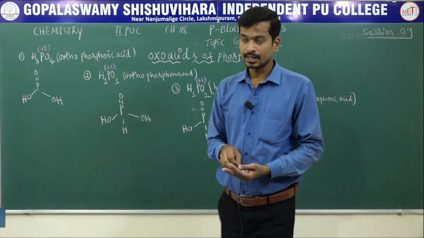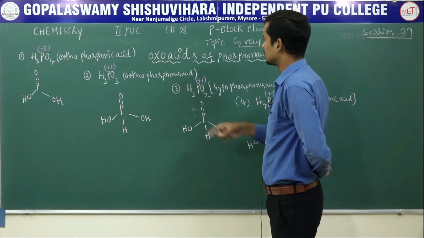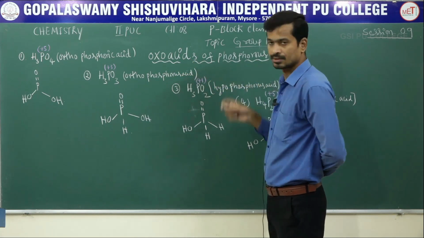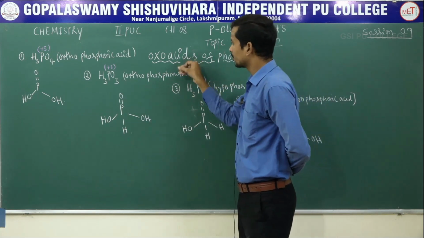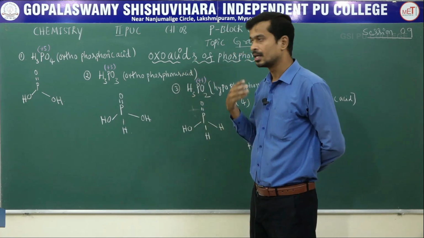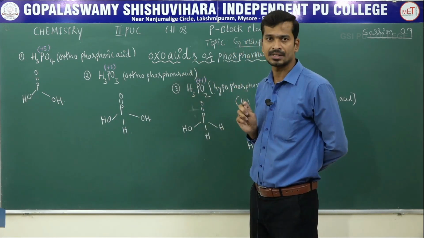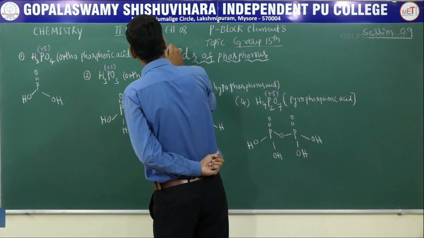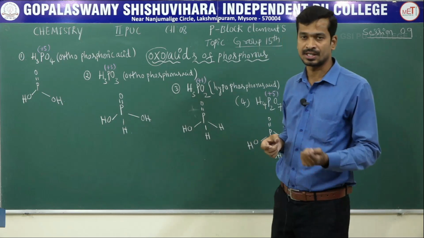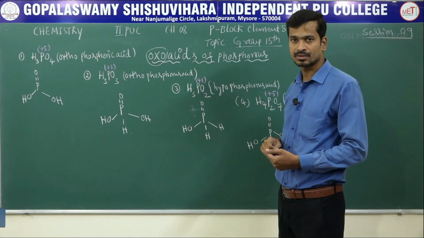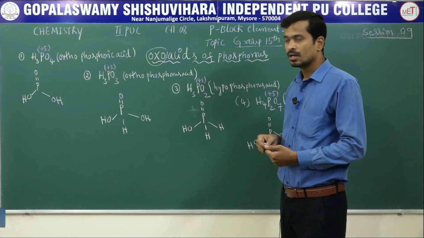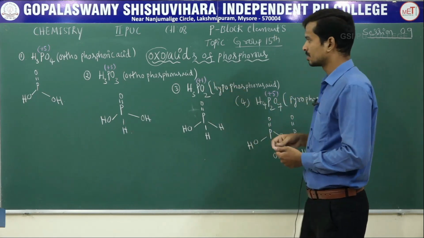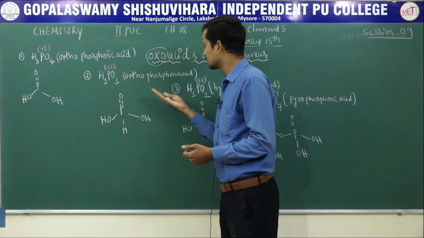Okay, next consider the next concept, oxo acids of phosphorus. You have to study different concepts of acids. Oxo acids are acids containing oxygen. Phosphorus forms a number of oxo acids. These are some of the examples.